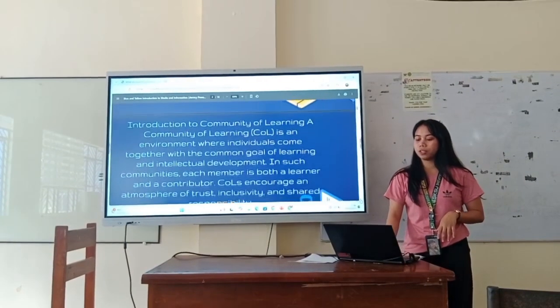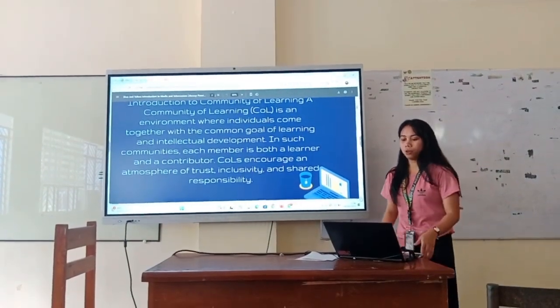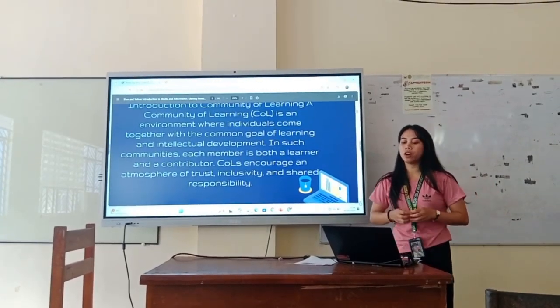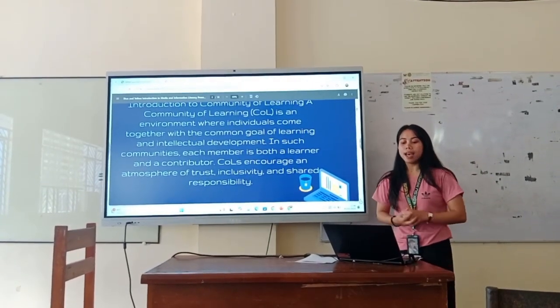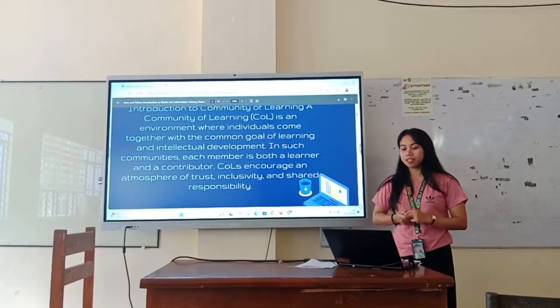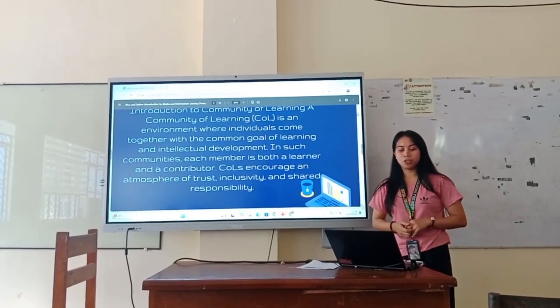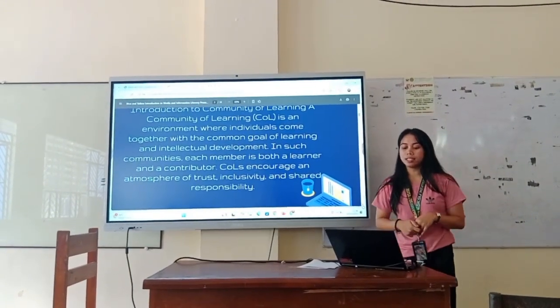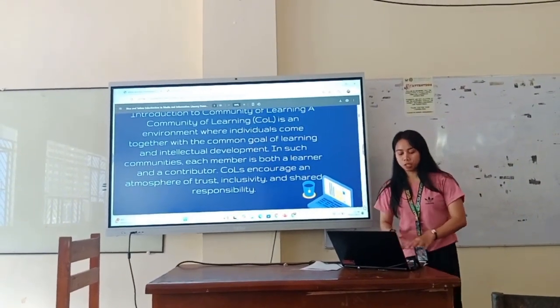So, introduction to community of learning. A community of learning is an environment where individuals come together with a common goal of learning and intellectual development. In such communities, each member is both a learner and a contributor. COLs encourage an atmosphere of trust, inclusivity, and shared responsibility.